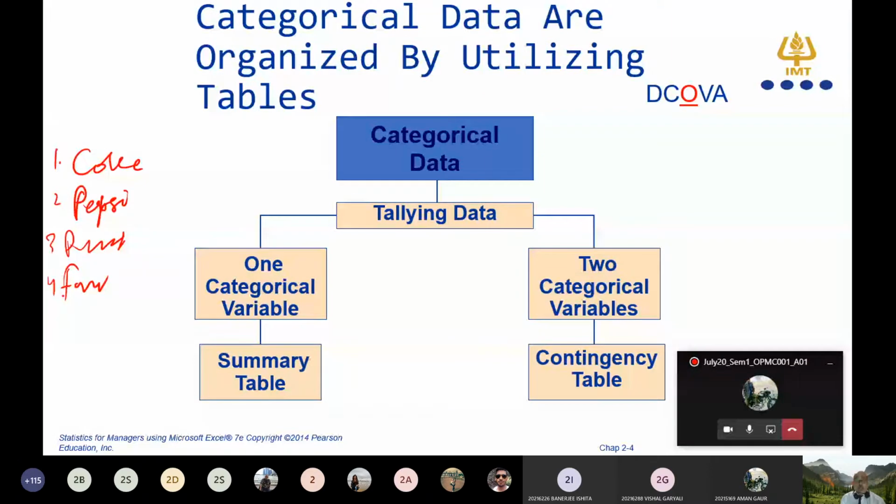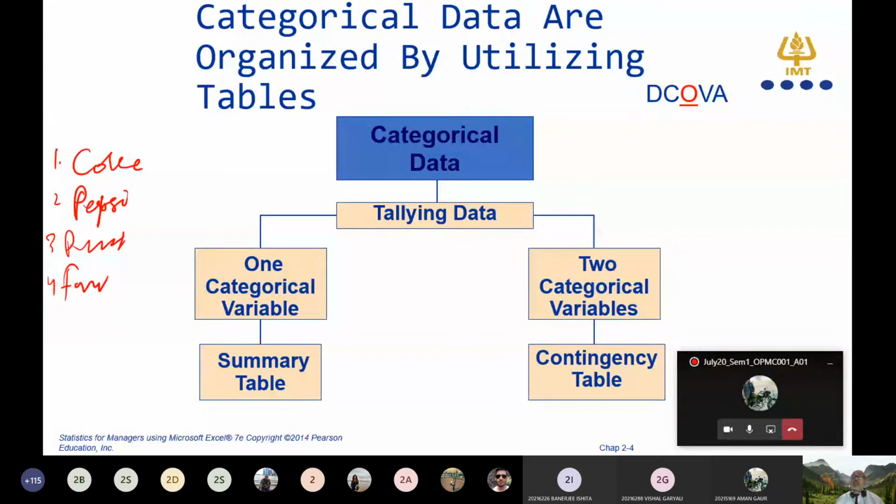So this is a type of data wherein in a week you might have purchased 5 Cokes, 10 Pepsi, 20 Pepper, and 30 Fruity. So these Coke, Pepsi, Pepper, and Fruity are in one column, so one categorical variable, and that you can represent with the help of a summary table, right? So if you have one categorical variable data, you have to use a summary table to represent it.